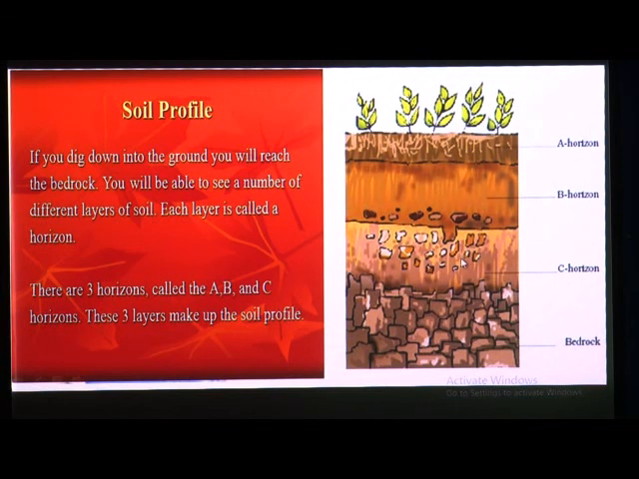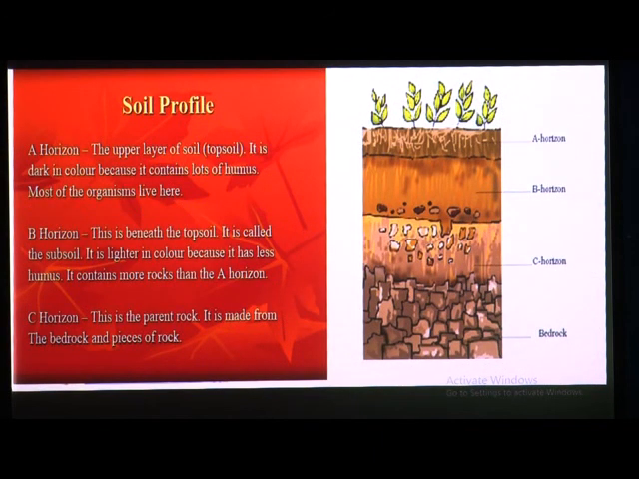So these three layers are known as a soil profile, and they are called horizon A, horizon B and horizon C. Why are they differentiated or classified into these three groups? Maybe you are thinking about this. So let us know on which basis they are classified.